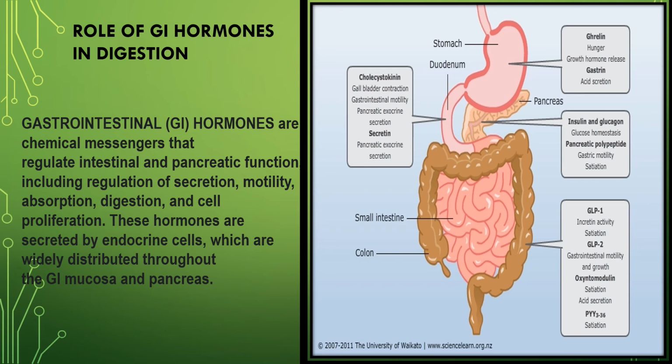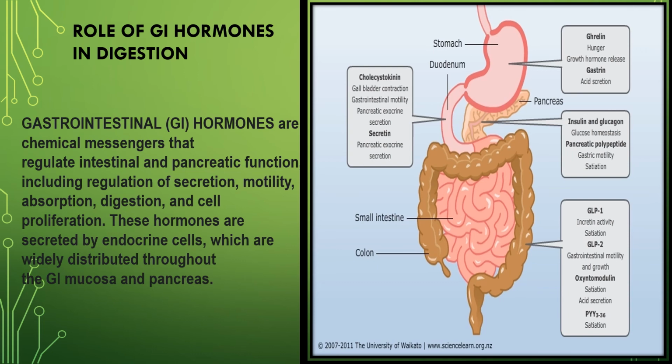In the third box from pancreas, the list of hormones secreted from pancreas includes insulin and glucagon, pancreatic polypeptide and the other hormones. Other boxes are also there. One thing you should remember, within the box the bold black color portions are hormones. And the other words, gallbladder contraction, gastrointestinal motility, these are actually the functions of that particular gland.